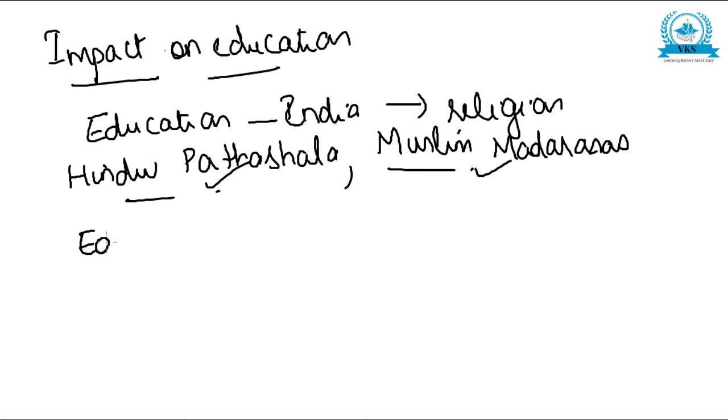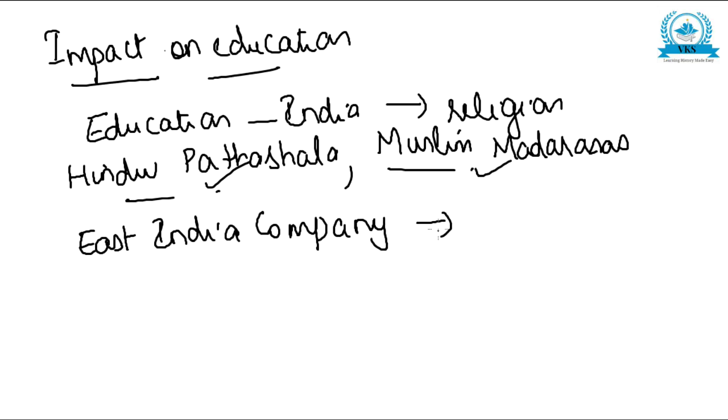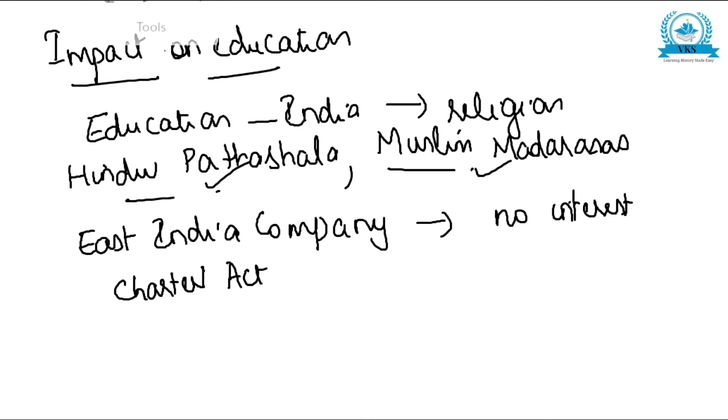So when the East India Company came, they did not show any interest in educating the people in the beginning. But later what happened was the Charter Act. An act was passed, that is the Charter Act.